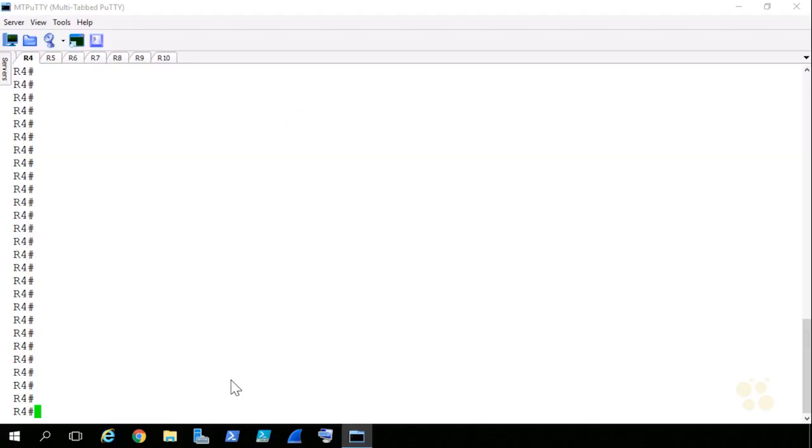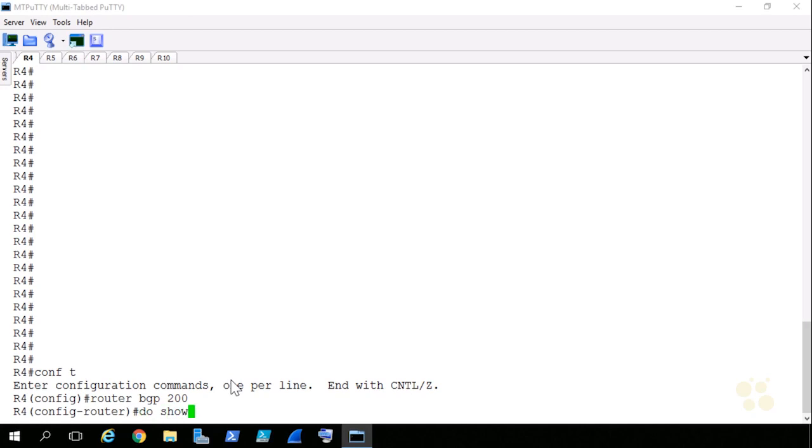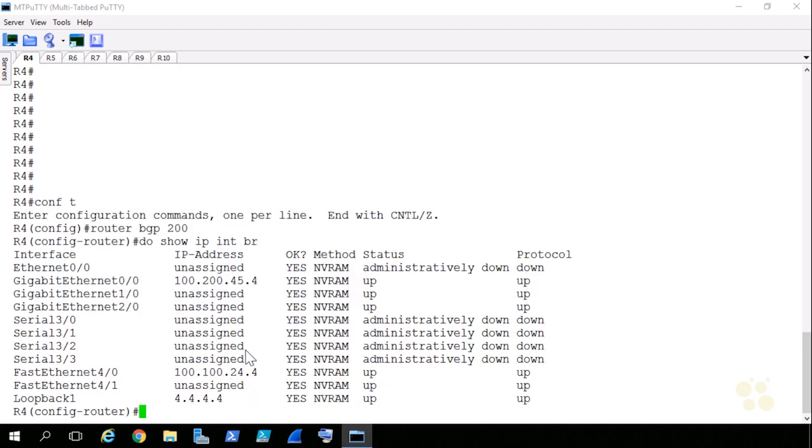All right, here we are. I've got MT Putty fired up here. I'm on R4, which is where I said I'm going to begin the journey. Let's go into configuration mode. This is going to be router BGP, and the autonomous system for R4 was BGP 200. So if I give this a do show IP interface brief, we can see that I am connected out GigabitEthernet 0/0 towards router 5.